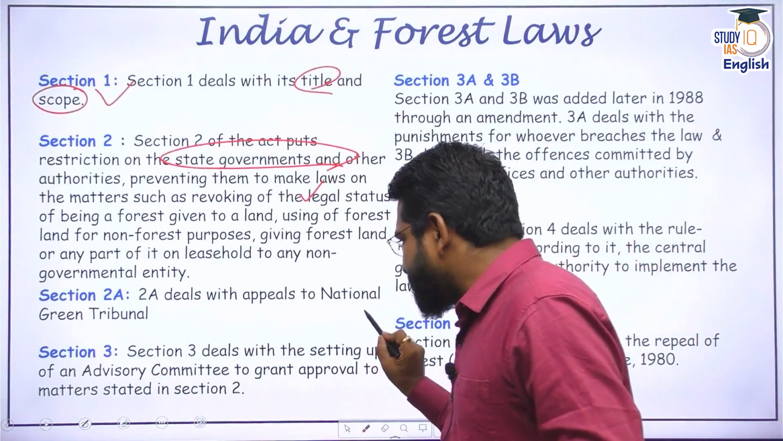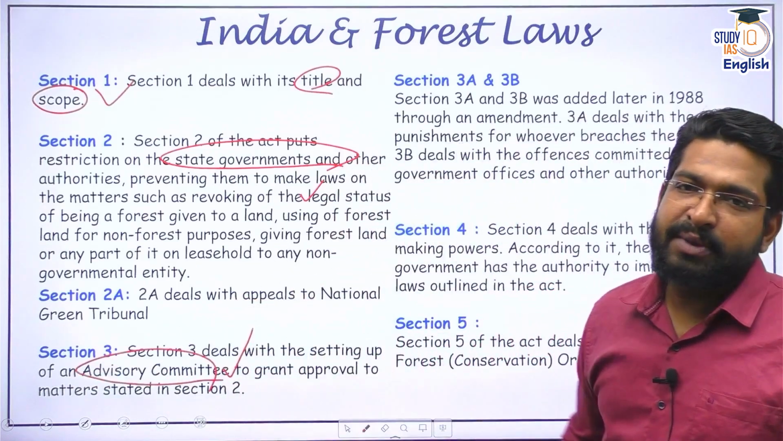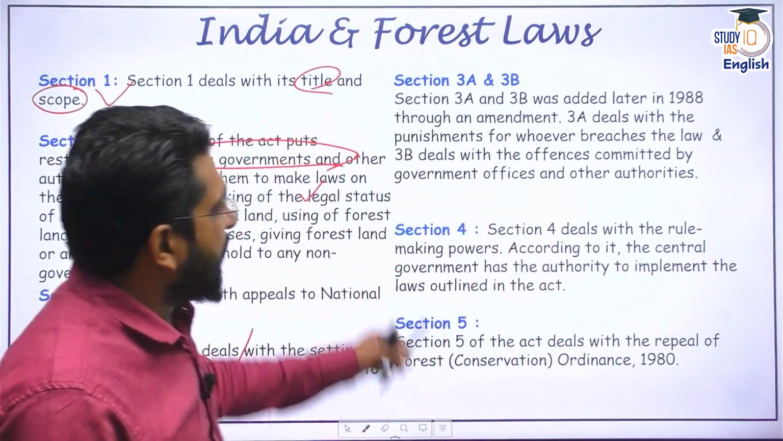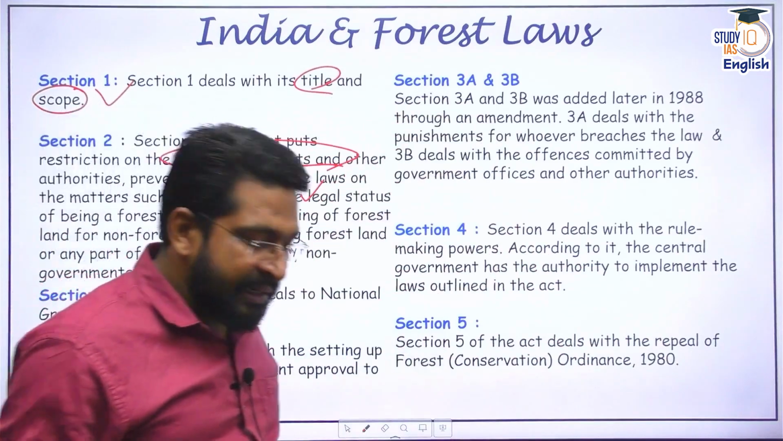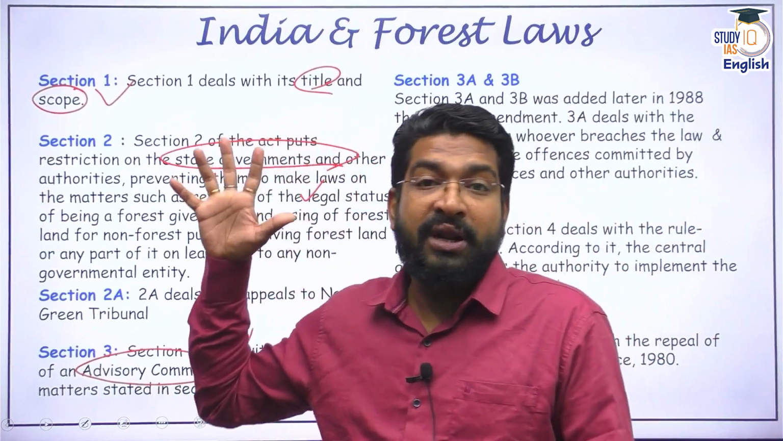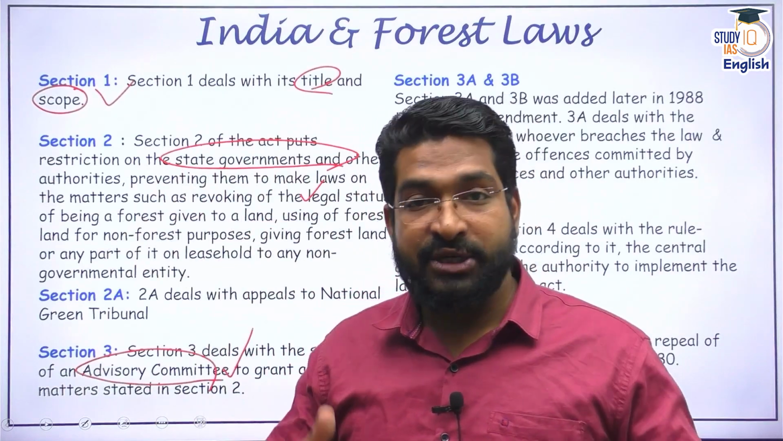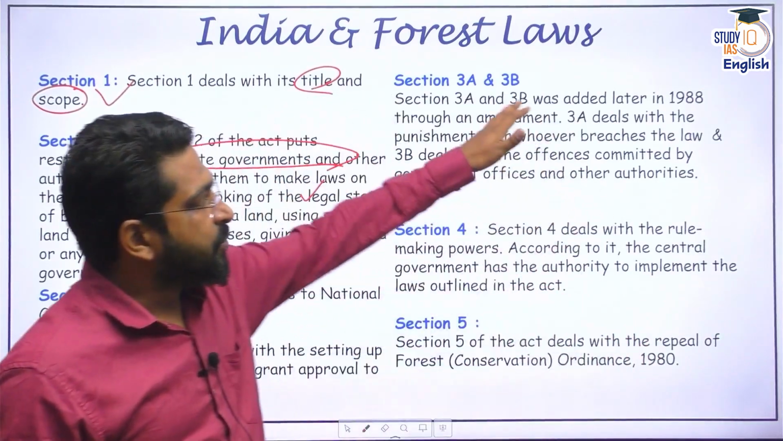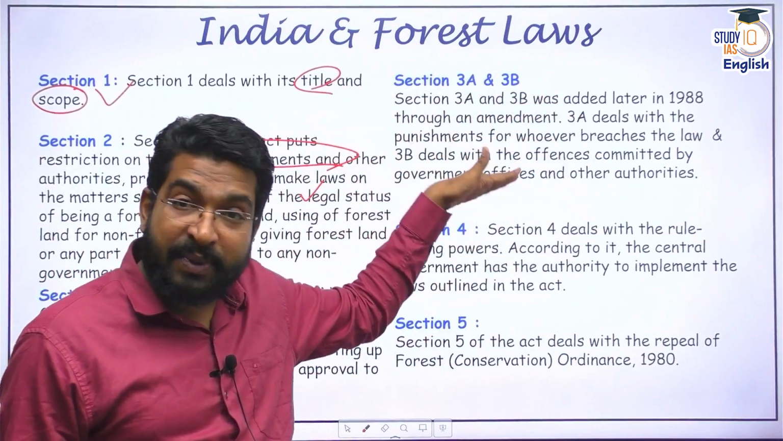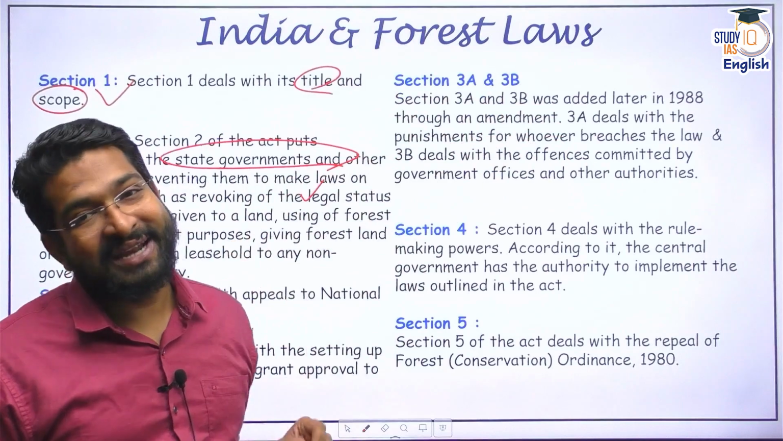Section 3 simply deals with creation of the advisory committee. An advisory committee would be set up for all the matters which are connected with section 2. Apart from this, section 3A and 3B were later added in 1988 because we came up with policies. Now, you do know that the Indian National Forest Policy was first brought in 1952. Later on, we brought a new policy, National Forest Policy 1988. Even now, the same policy runs. After that, we brought certain amendments to it where we defined punishments for breaching Forest Conservation Act, punishment for public, punishment even for government officers and authorities who breach it.